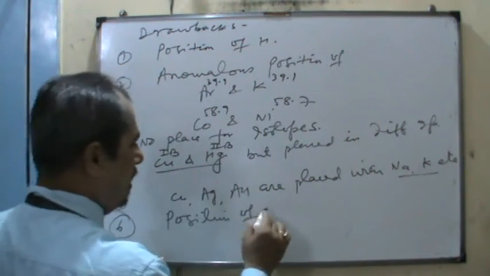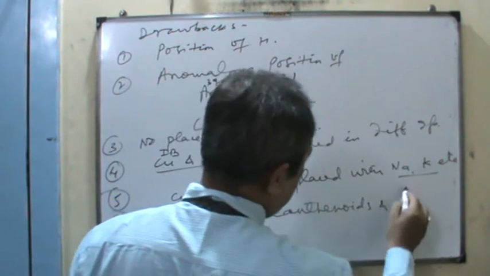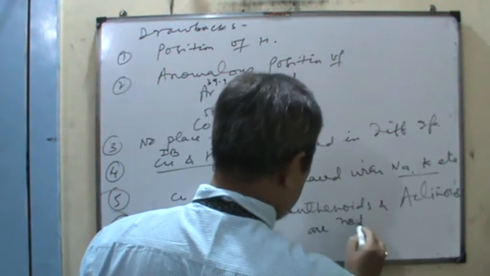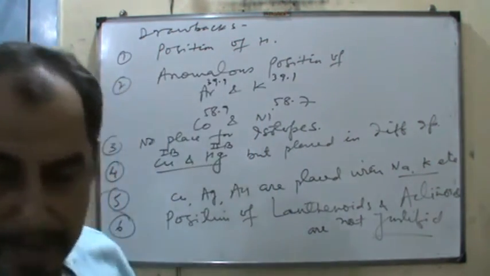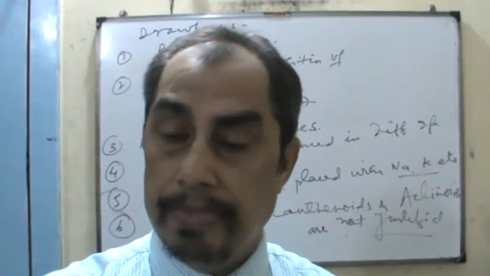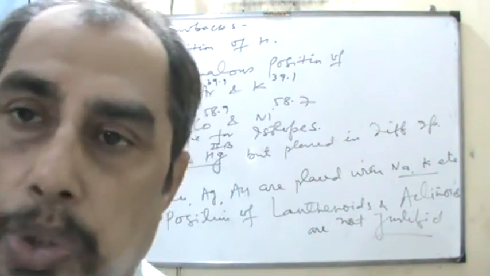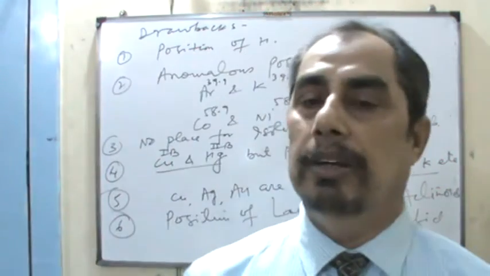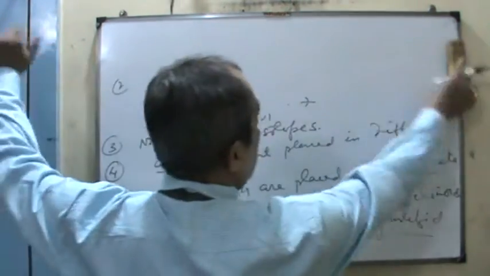sixth point is the position of lanthanoids and actinoids is not justified. So they are taken out from the main body of the periodic table. In that way, Mendeleev periodic table also suffers from certain shortcomings. Right. Now to overcome such difficulties, dear students, the next was Moseley's and Bohr's periodic table. You know it, this is the modern periodic table.